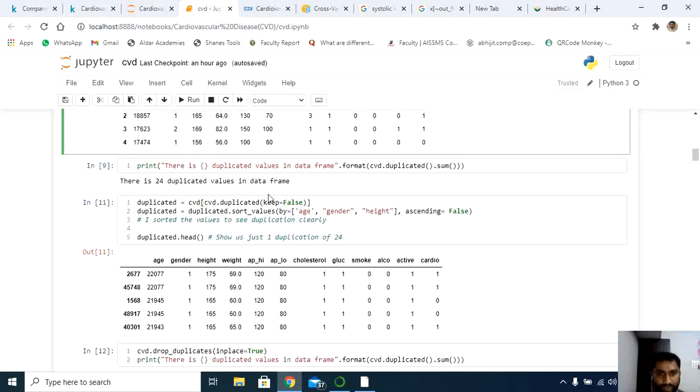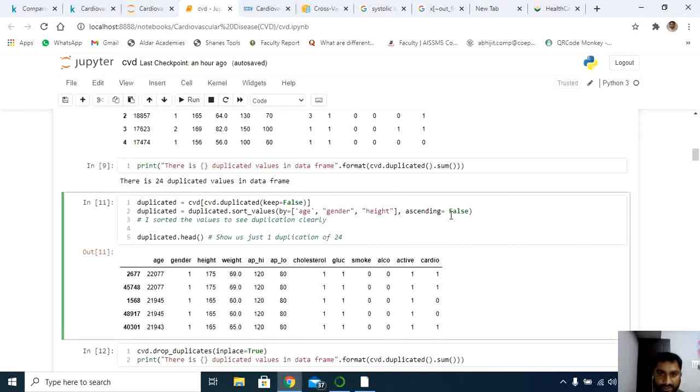Next, obviously I don't want all the duplicate values, so I will try to reduce these 25 records to 1. All the duplicate values are replaced with one, showing just one instance of the duplicated records. What I have done here is call cvd.duplicated with keep=False, storing the result in a variable called duplicated. Then I'm calling some features to sort the values, so we can see the duplicate values clearly in terms of age, gender and height, with ascending set to False.